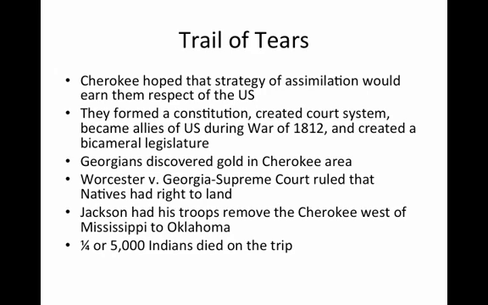The Trail of Tears. In order to deal with this context, the Cherokee Indians in Georgia had hoped that a strategy of assimilation would earn them respect from the U.S. They formed a constitution, created a court system, became allies of the U.S. during the War of 1812, and created a bicameral legislature. In fact, some of them even owned their own African-American slaves.